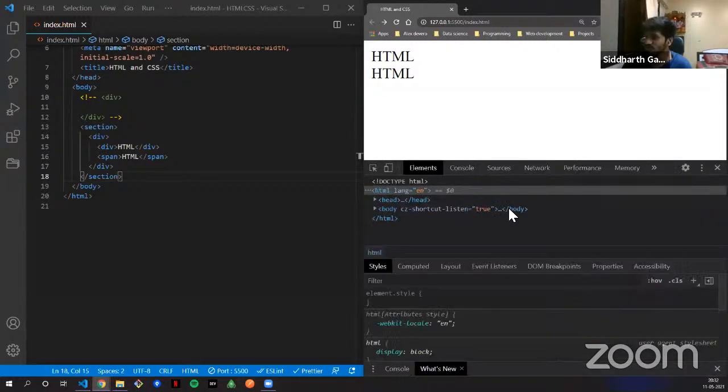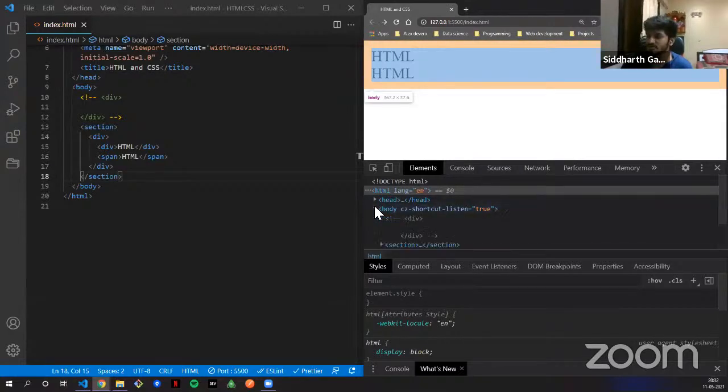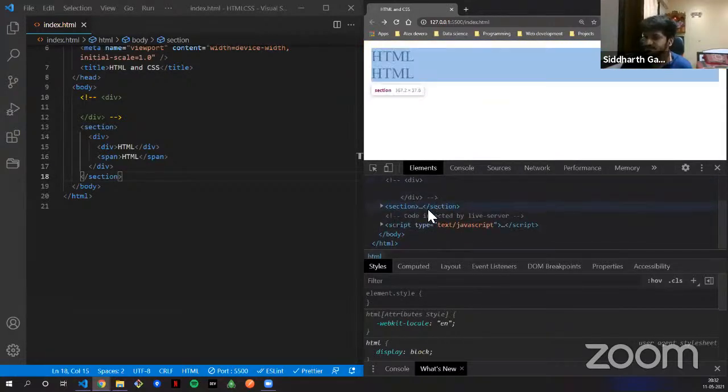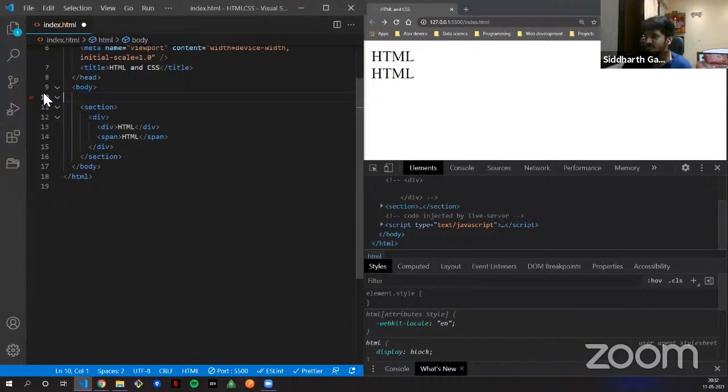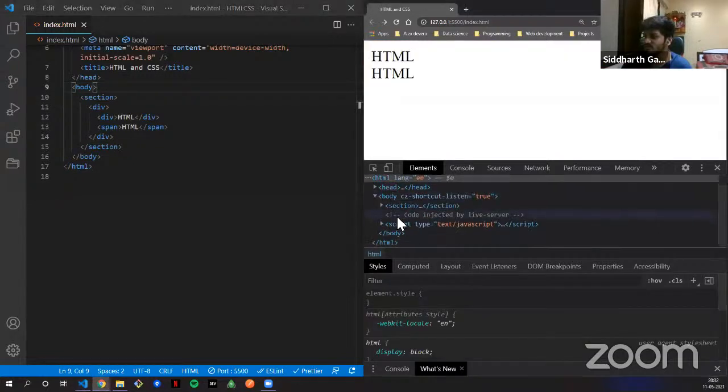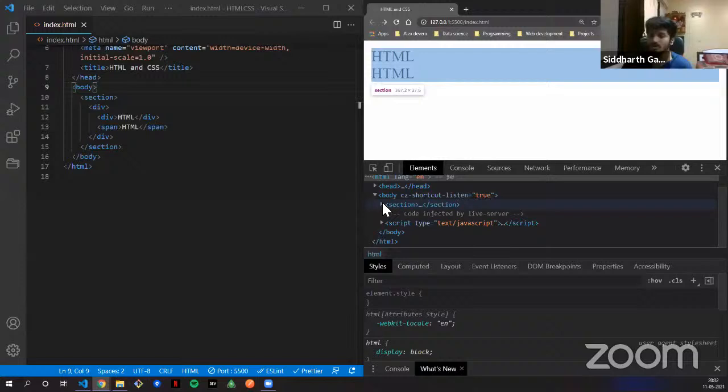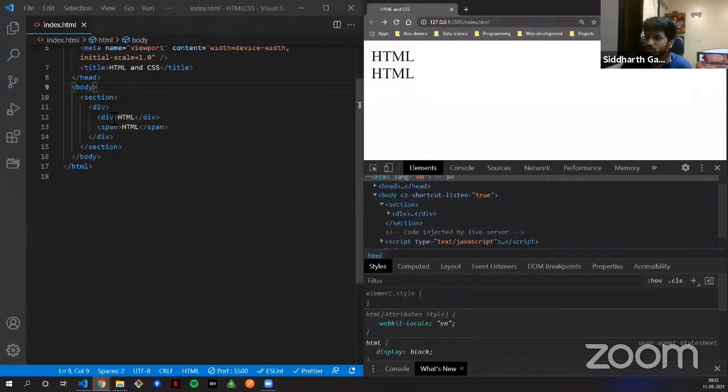Your console would also look like this if you have the same code. I'm just going to zoom in for you. Now you see all our HTML markup is also there. This is the commented code, right? So this is a div that is there. I'll just remove it so that there is no commented div code. And I'll remove this also so that it doesn't confuse you. I'll put it in later and show it to you guys. But now I'm just wrapping it around the section.